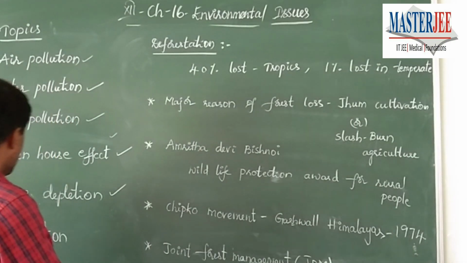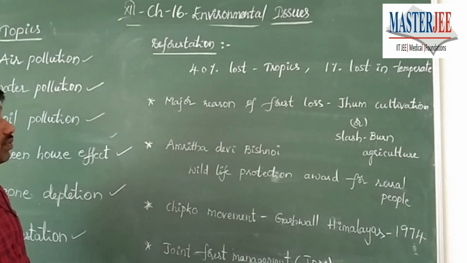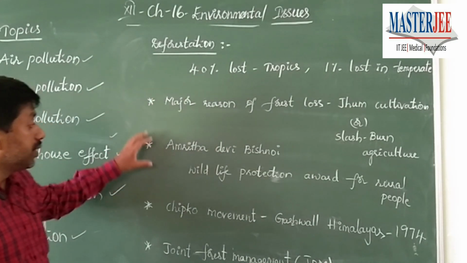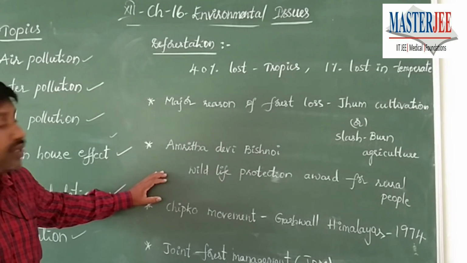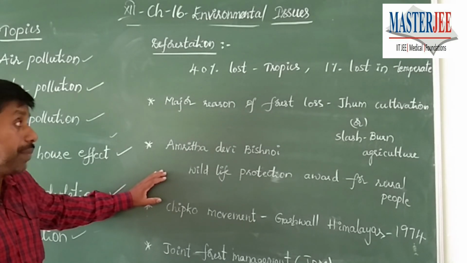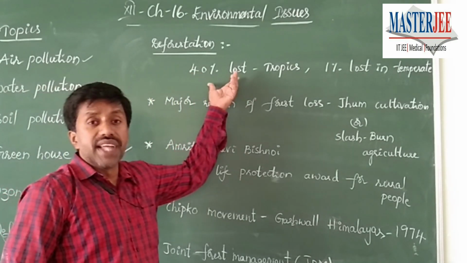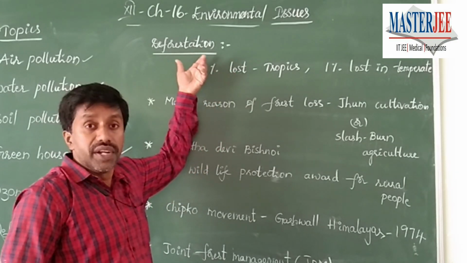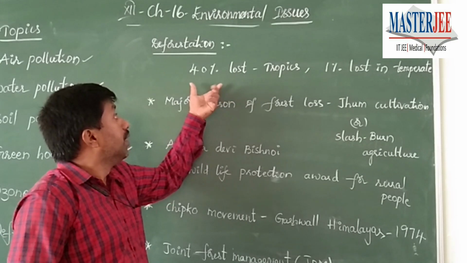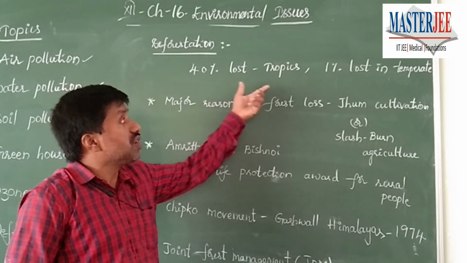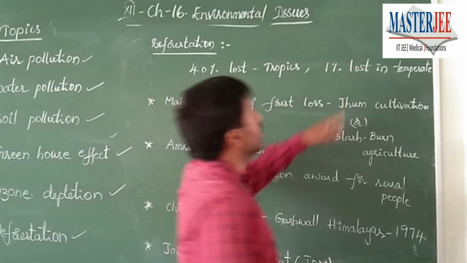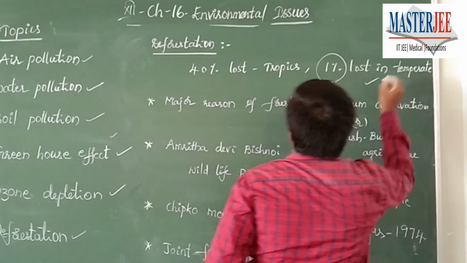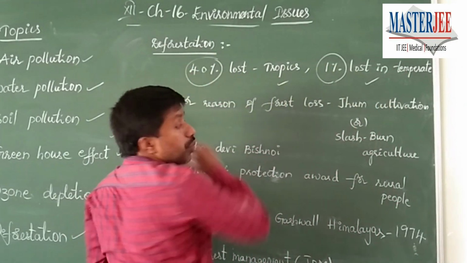Now, the last important topic is deforestation. There are altogether more than 6 important points that you have to practice and learn by heart. According to one scientific estimation, what percentage of the forest is lost? What is deforestation? Loss of forest area. Now, 40% of the forest is lost in tropical areas and only 1% in the temperate region. These are 2 important questions.